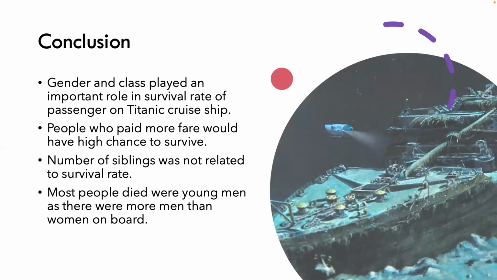In conclusion, gender and class play an important role in the survival rate of passengers on the Titanic cruise ship because on that night, women and children were prioritized to evacuate first, and then men and older people. People who paid more fare would have a higher chance to survive. It means that they are first class customers, so they would be prioritized to evacuate.